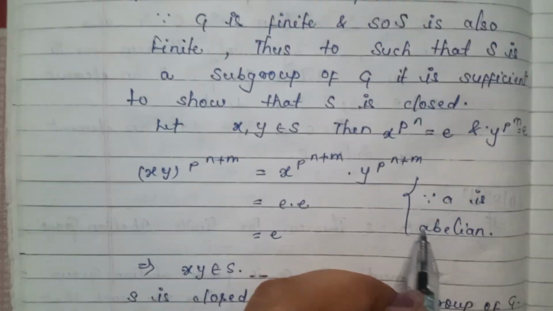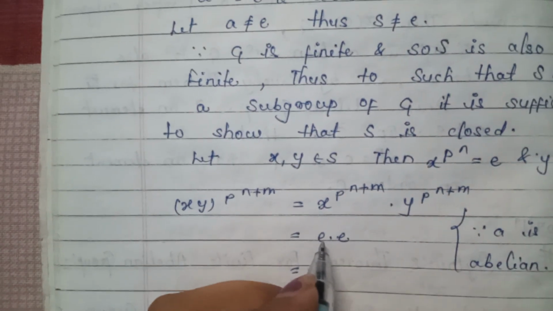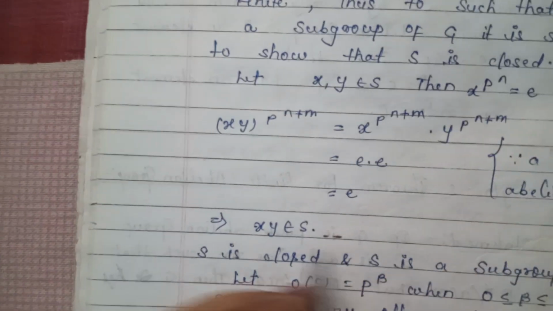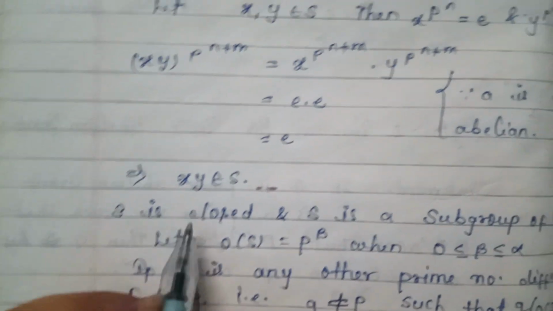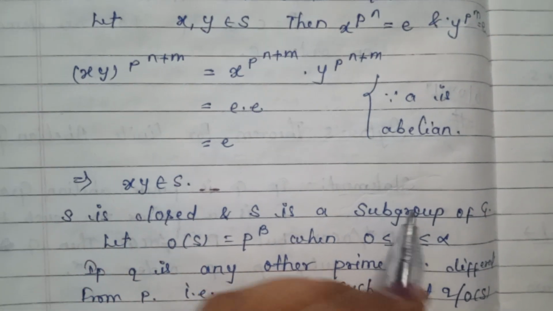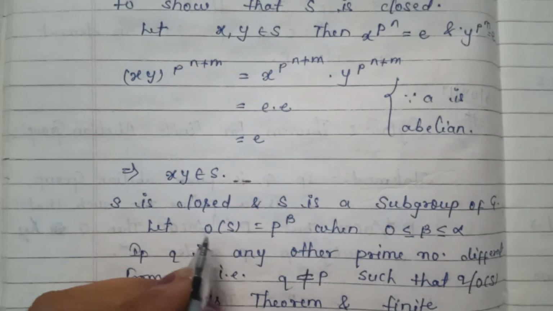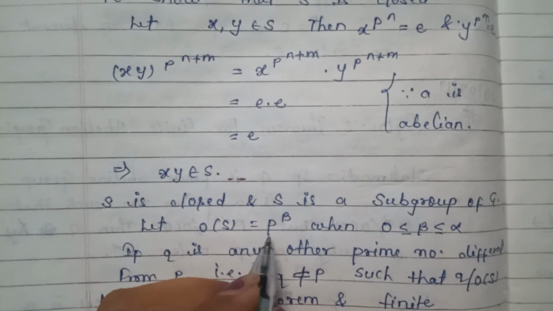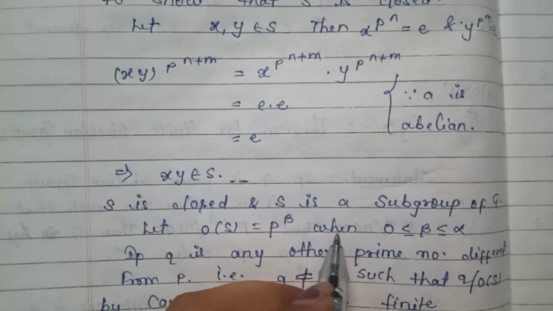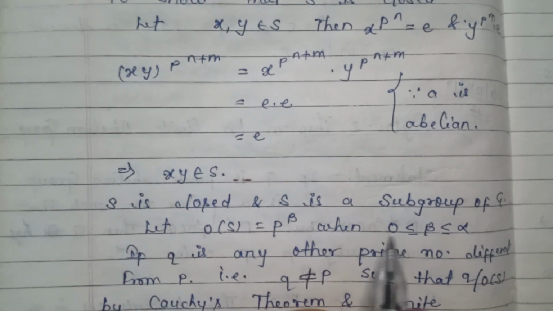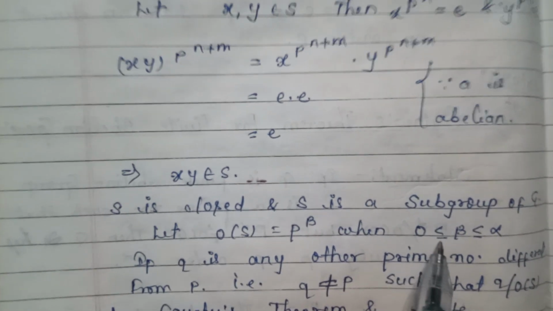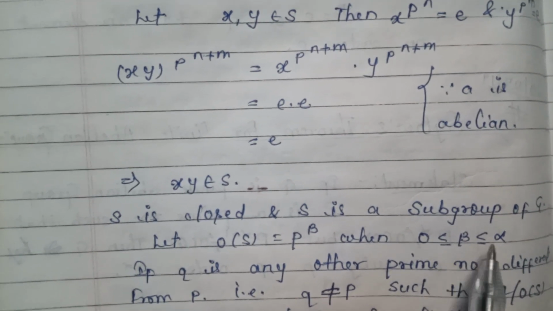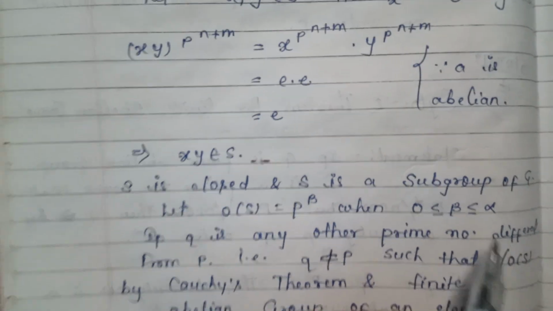Since G is abelian, this is e dot e, which is equal to e. Now xy belongs to S. So S is closed and S is a subgroup of G. Let order of S be equal to p to the power beta, where 0 is less than or equal to beta is less than or equal to alpha.